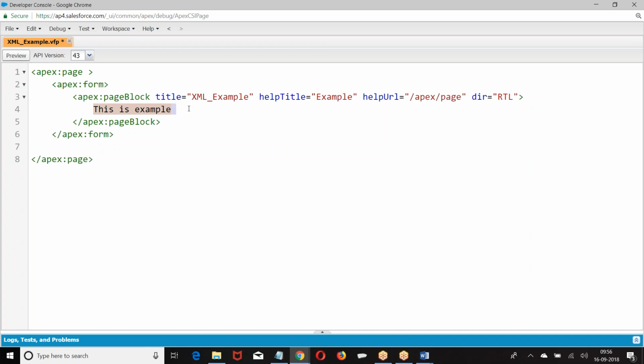So why are you giving apex colon? Element is page. Name of the element is page. Name of the element is form. Name of the element is page block. Then why are you giving apex colon there? It is a namespace. Why are you giving a namespace? To remove the naming conflict. Any problem?